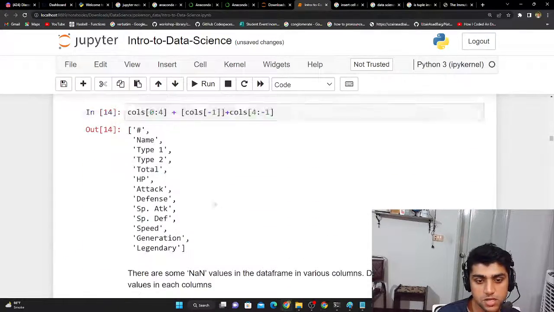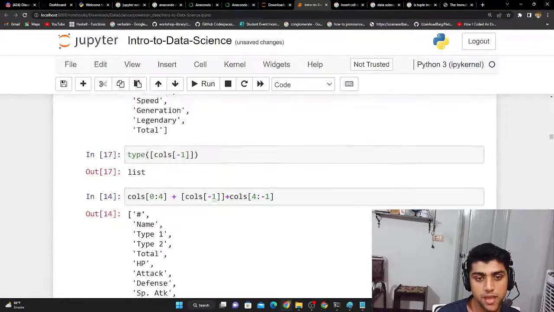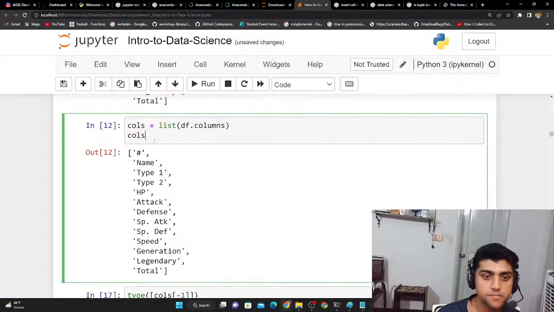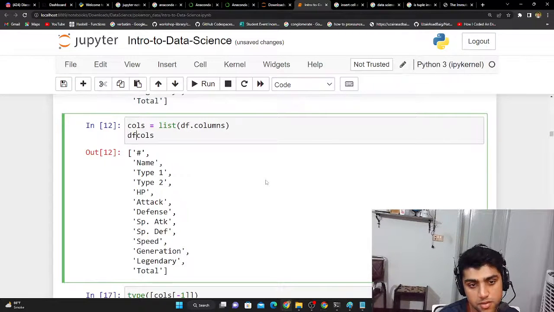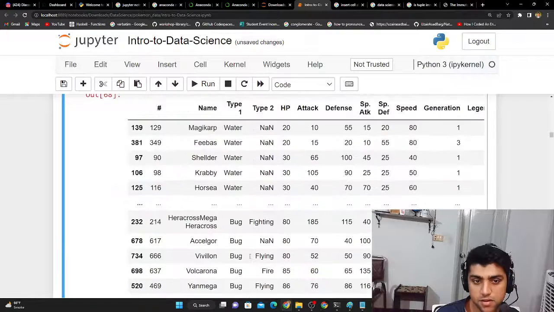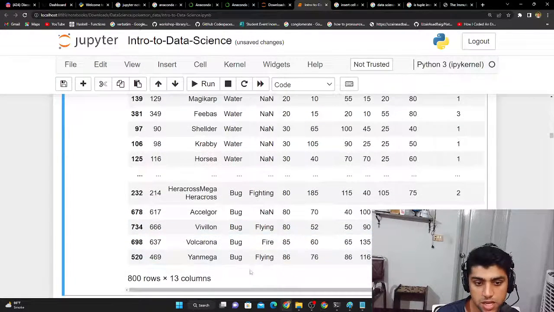And the way to go about this is that we have the columns, which is over here, and we could actually have the data frame and then pass in the columns. Like, I guess if I write like this, it just shows me the entire data frame for this, right? This is the whole thing, the whole data set.